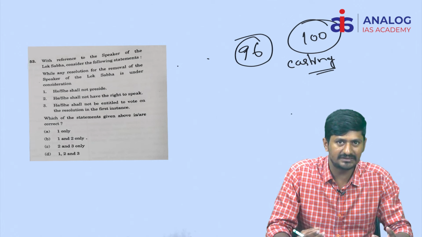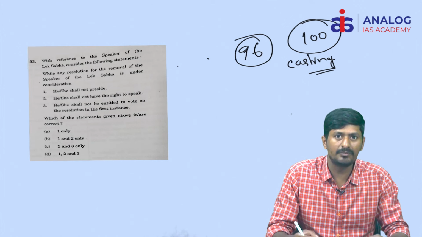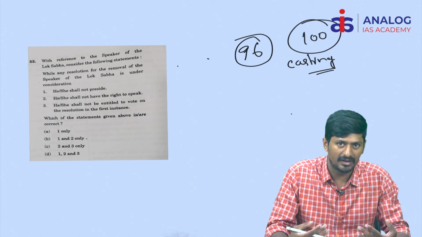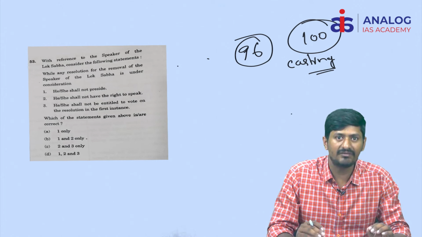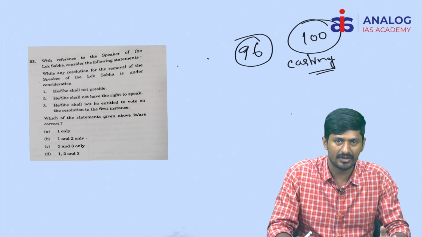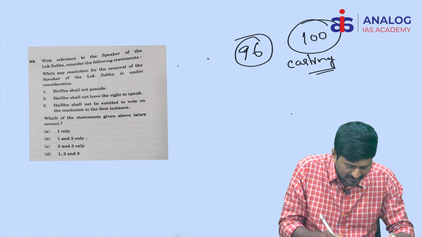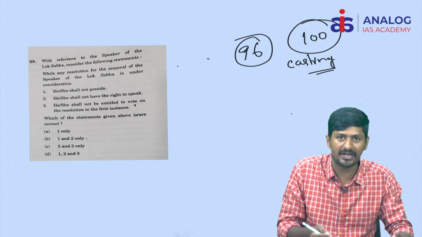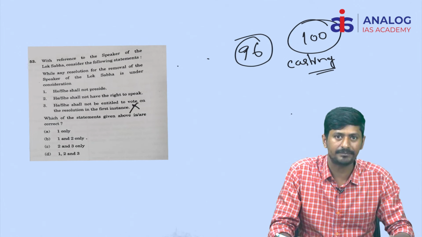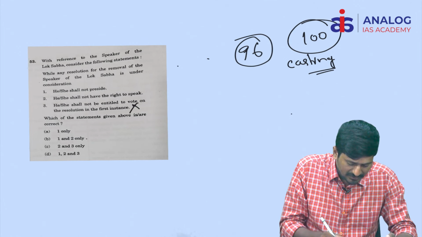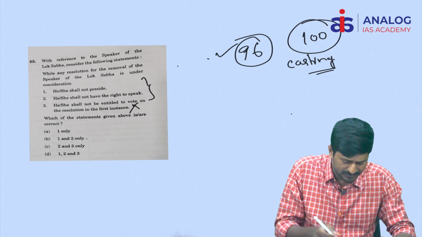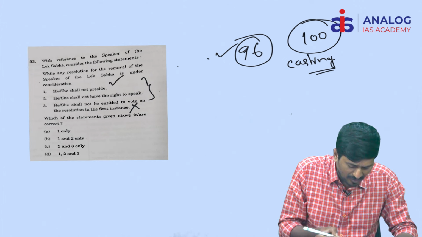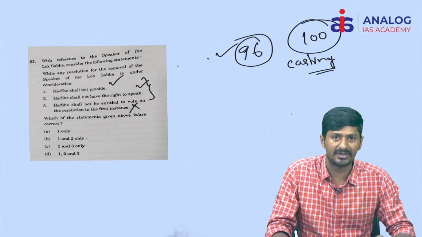But Article 96 says that while the removal resolution against him is under the consideration of the Lok Sabha, the Speaker will not have the right to vote in the first instance itself. That is directly asked here. See here, "he shall be entitled to vote on the resolution in the first instance" is naturally the wrong statement. And the next two statements are also regulated under Article 96 of the Constitution. One says he shall not preside, and another says he shall not have the right to speak.